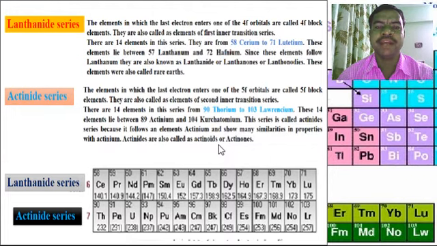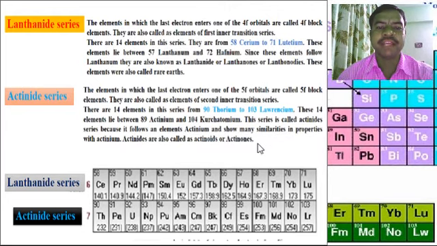These elements lie between 57 lanthanum and 72 hafnium. Since these elements follow lanthanum, they are also known as lanthanides, lanthanons or lanthanoids. These elements were also called rare earths.